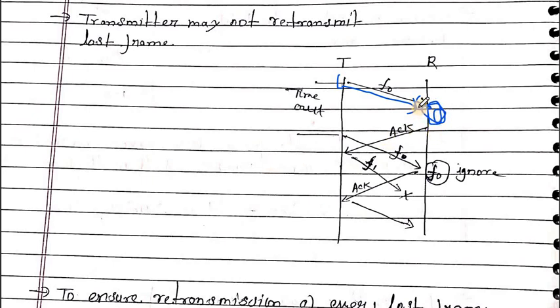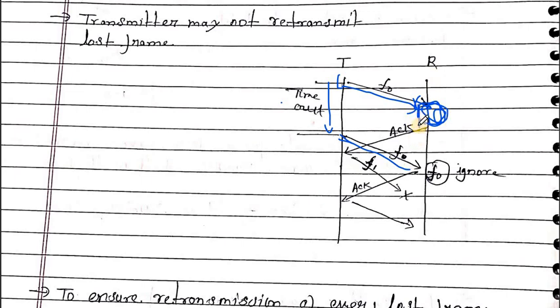If the processing time is a little more than the timeout set by the transmitter, and the acknowledgement isn't received within that timeout, then the transmitter feels the frame was lost. So the transmitter sends that frame again, because the receiver is taking processing time.